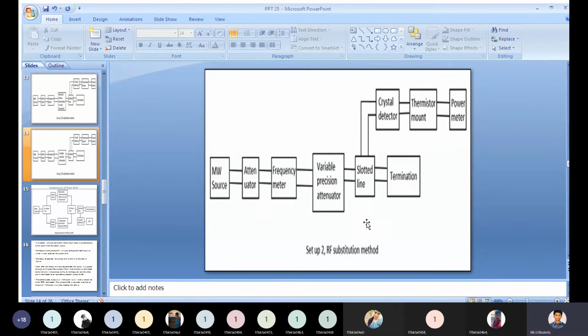The adjusted value on the attenuator gives the attenuation of the network directly. The drawback in the earlier methods is avoided here, and hence this is a better procedure to measure the attenuation.